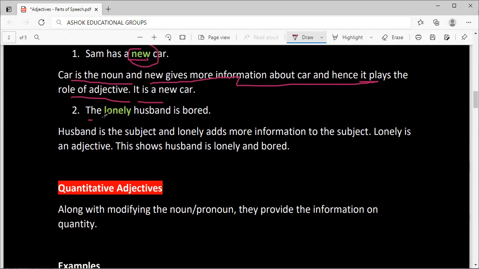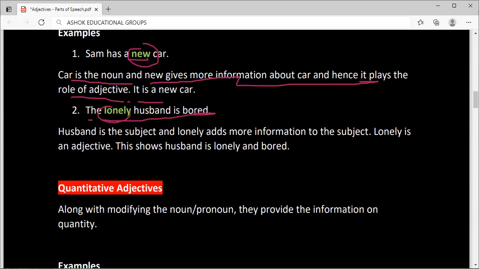One more example: the lonely husband is bored. Husband is the subject and hence adds more information to the subject. Lonely is an adjective. This shows husband is lonely and bored.